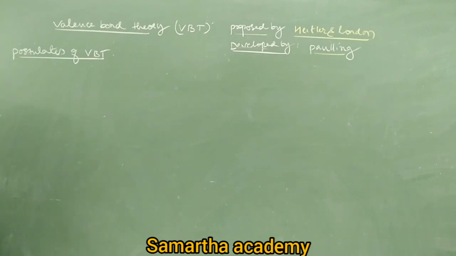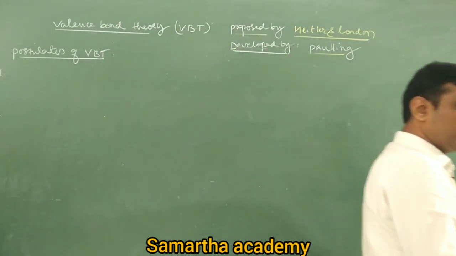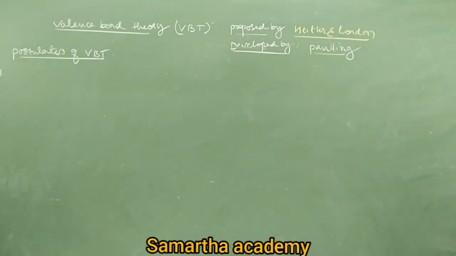To understand applications, you need to understand first what the postulates are. Then only you can understand the applications. Let's see what the postulates of VBT are. VBT, valence bond theory, explains the formation of covalent bond.